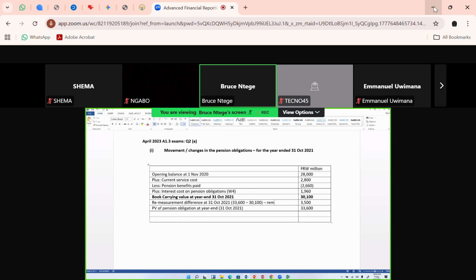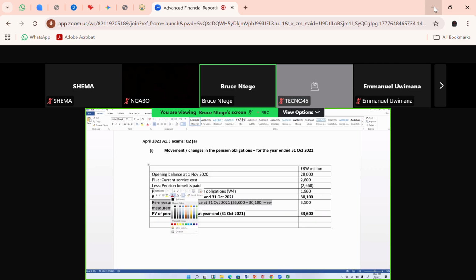So this is a remeasurement loss that I've completed. Let me put it in red for you to pick it up, because your examiner says this student should know how to calculate the remeasurement and also should know the type of remeasurement. Is it a remeasurement gain or loss? So I have a remeasurement loss on the pension obligations of 3,500.